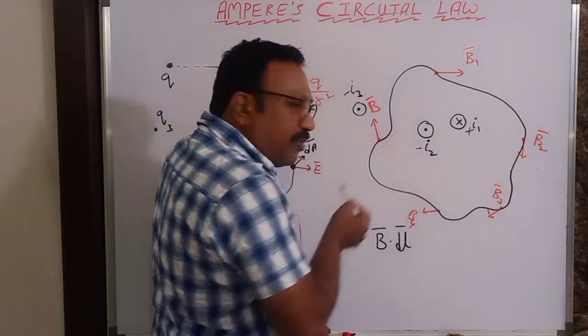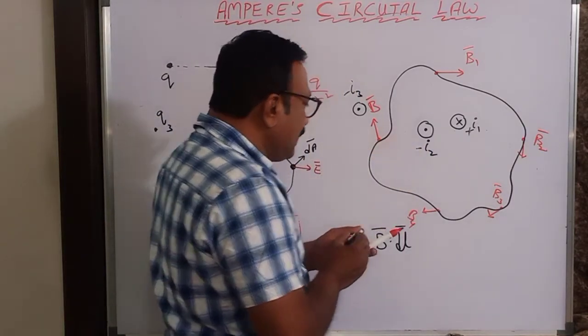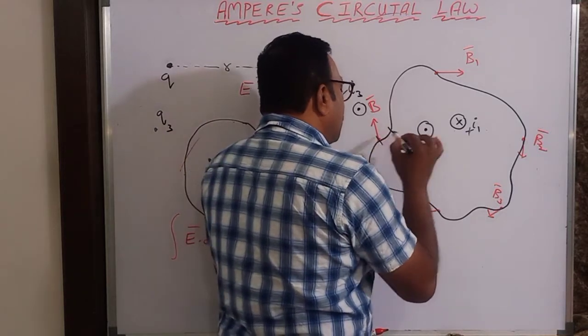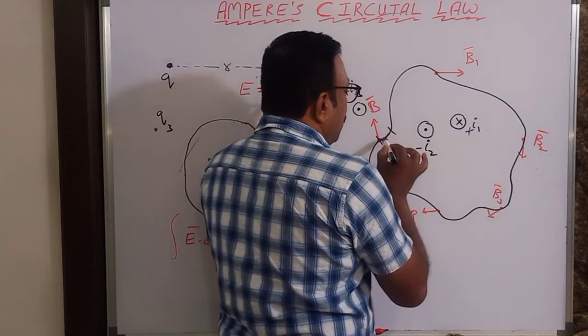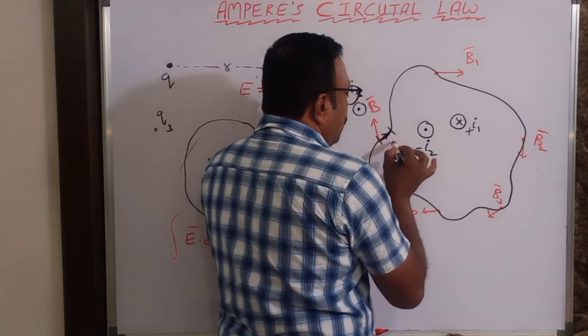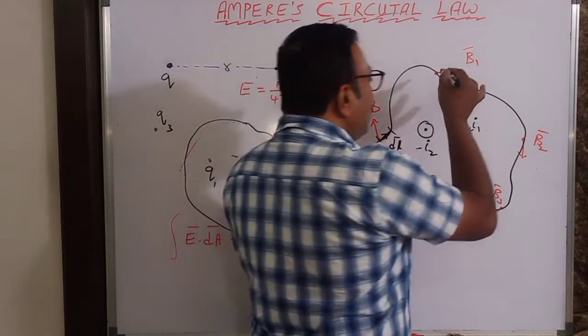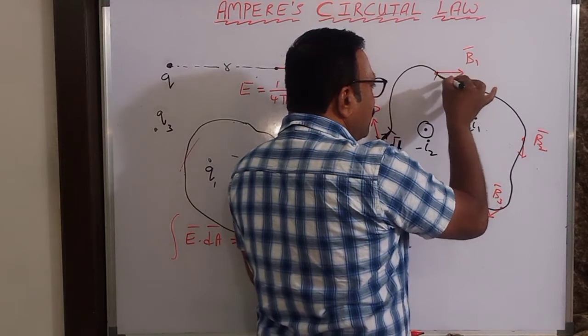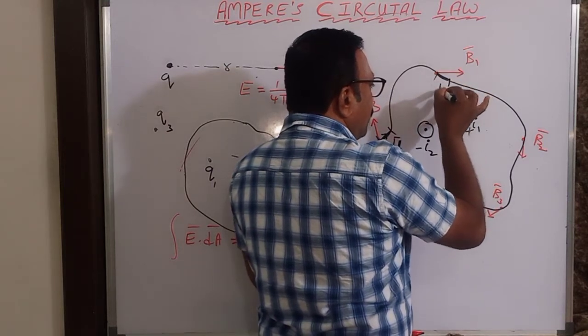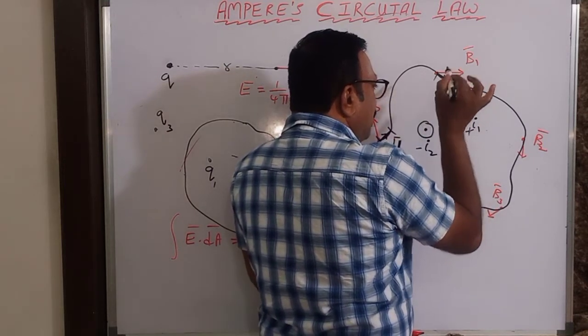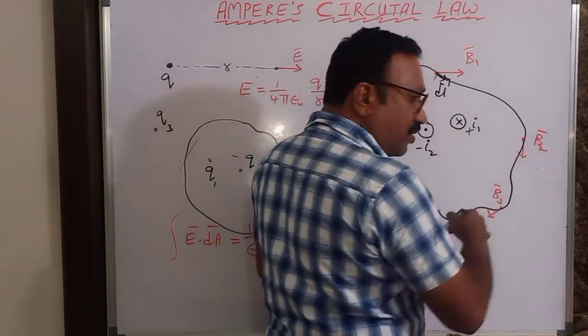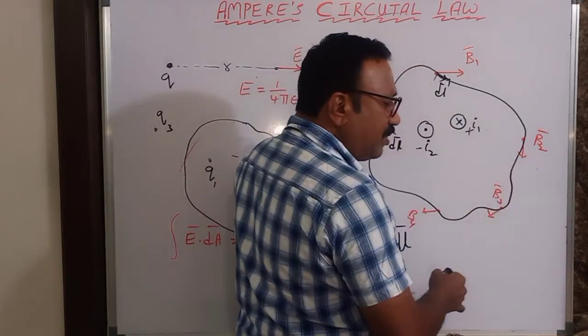At one point, let us discuss. See, here is a dl bar like this. I can take dl bar everywhere. Here also dl bar is there. I already gave one direction here, and in that direction only dl bar will be taken.